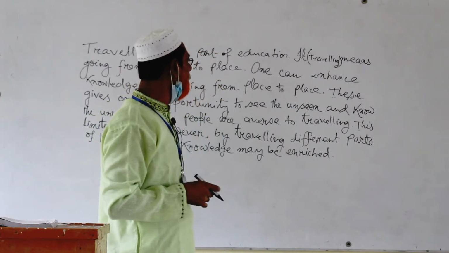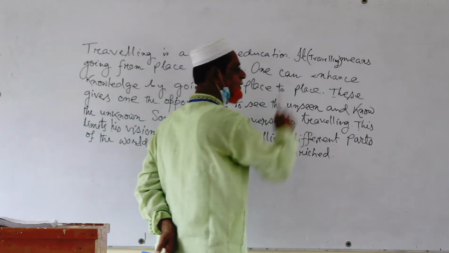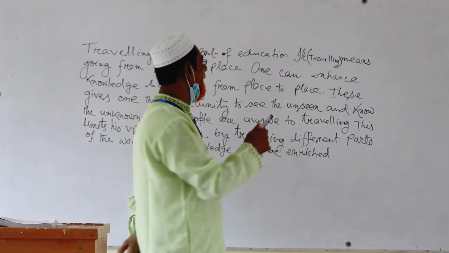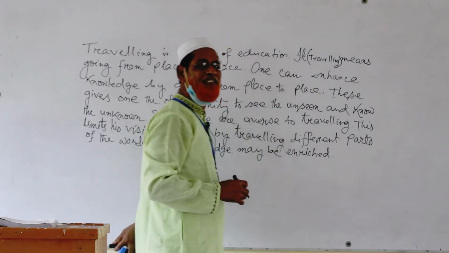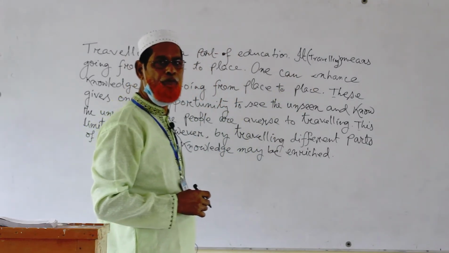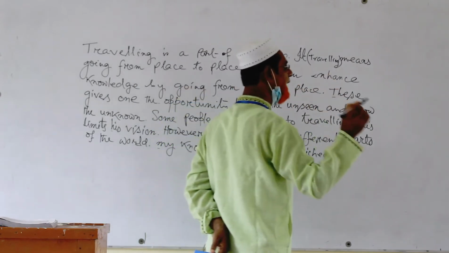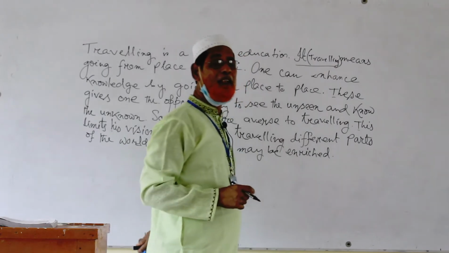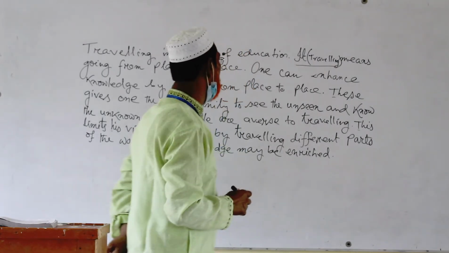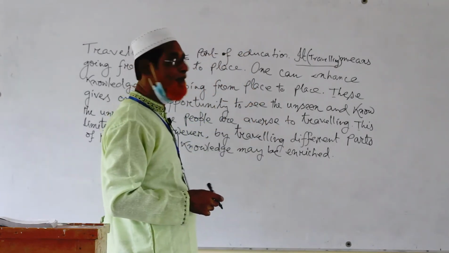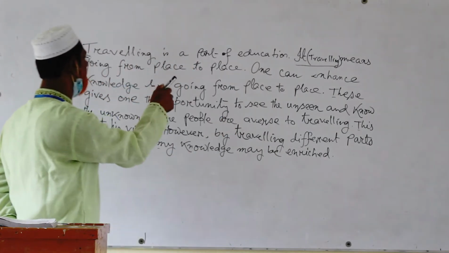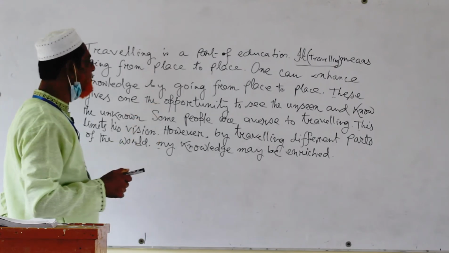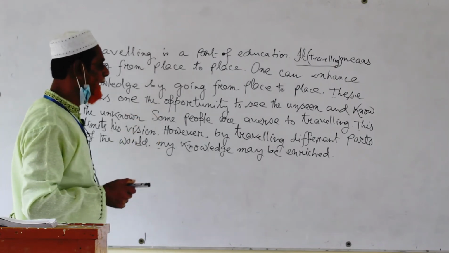We have written traveling instead of this. Number 1, and we have to underline the word where we correct. Here, traveling means going from place to place. One can enhance knowledge by going from place to place.